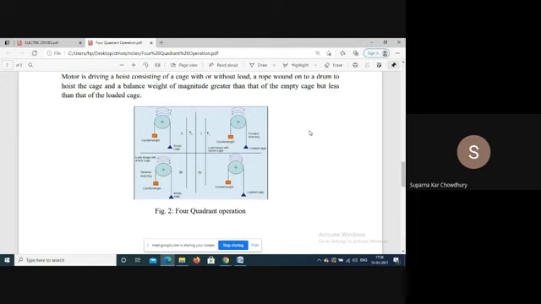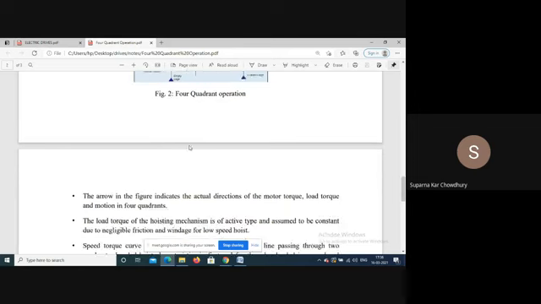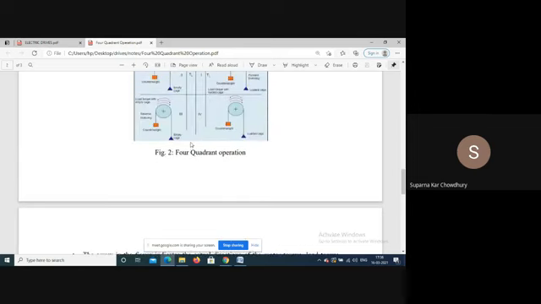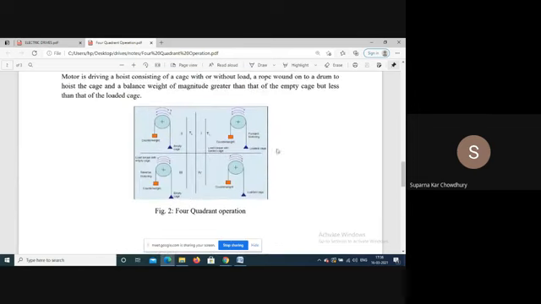Now the fact is that all electric motors are suitable for this four-quadrant operation. Any electric motor can be operated as a motor and as a generator. So it can operate both as a motor and a generator in the braking region. So this is very important for any drive system. As all the motors can be operated in four-quadrant operation mode, it is very suitable for any drive system.